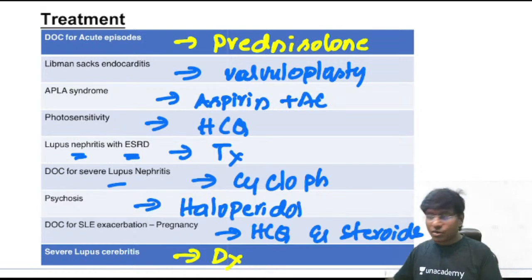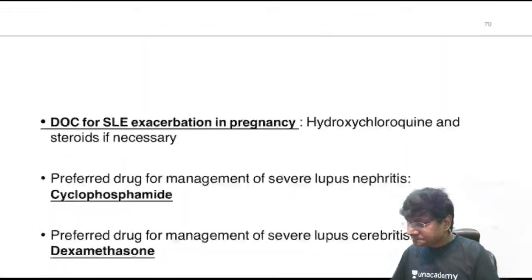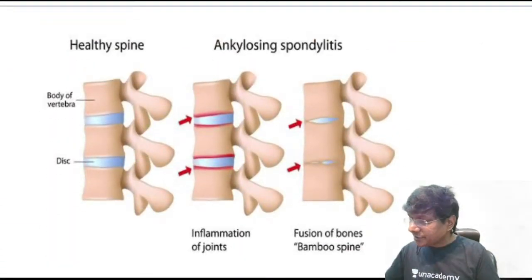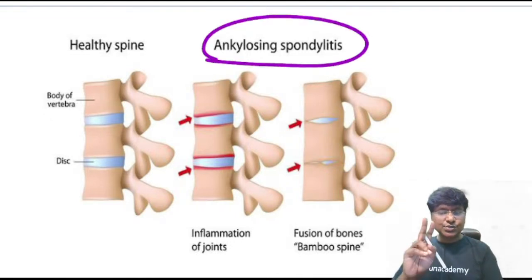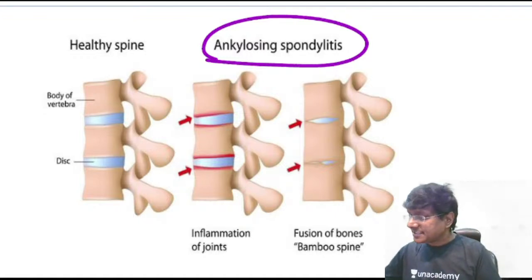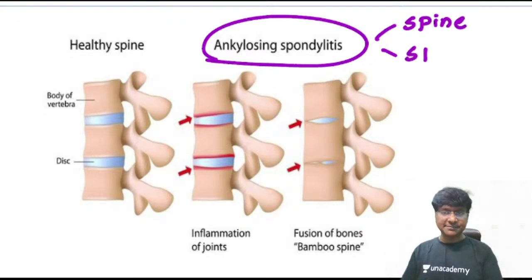Okay, so this is a quick recap of your SLE. We are done with the topic of SLE. Then we will move on to the next important topic, that is ankylosing spondylitis. So in ankylosing spondylitis, you should remember two things. Okay, what is that? That there is involvement of the spine and that there is involvement of the sacroiliac joint.